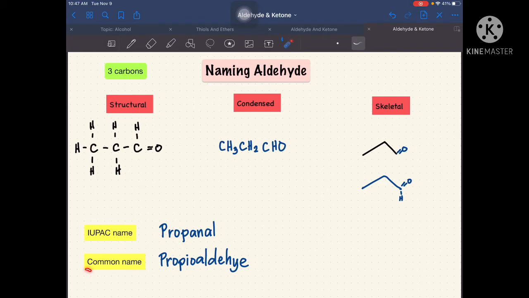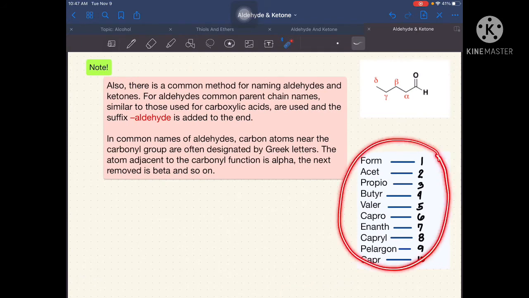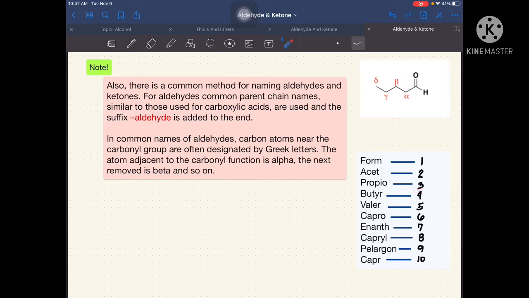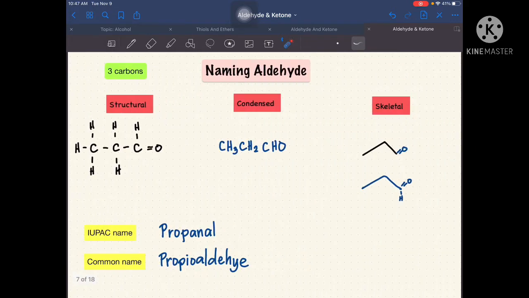So, now, let's proceed with common naming. Sa common naming, actually, all we have to do is just to memorize this 10. So, since we have here 3 carbon atoms doon sa atin kanina, so that is propio. Then, according to the rule, let's just add aldehyde.